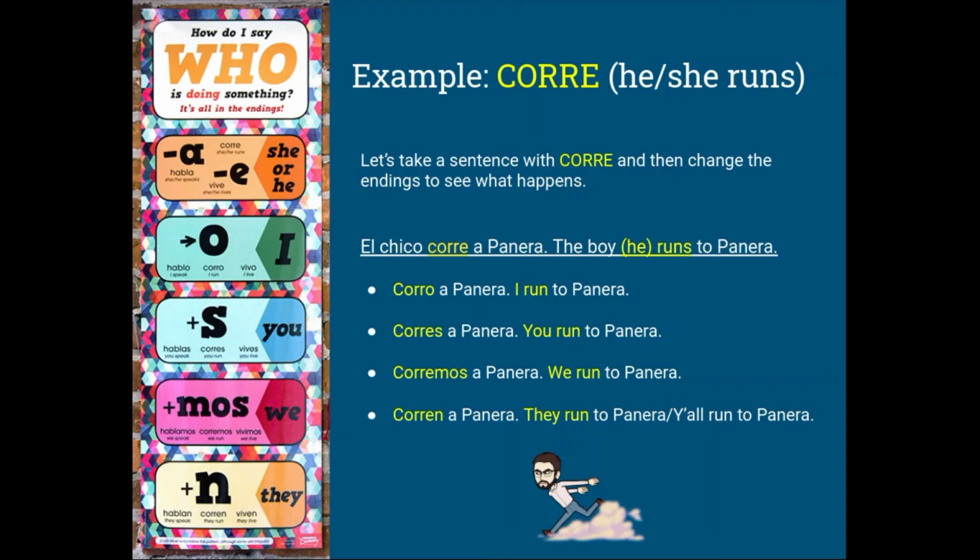Let's take a verb that we've already learned and change it up a little bit to see what happens. Let's use corre, which means he or she runs. In the sentence, el chico corre a Panera, I use corre because it's a he who is doing the action. If I change that E to an O and make it corro a Panera, it means I'm running. If I change it to an S, corres a Panera, it means you run to Panera. If I throw MOS on, just like the poster says, it means we. Corremos means we run. Lastly, N is for groups. Corren a Panera means they run to Panera, or you all run to Panera.